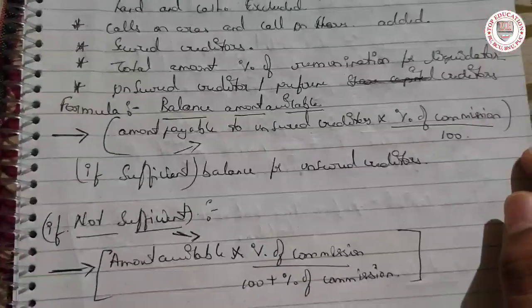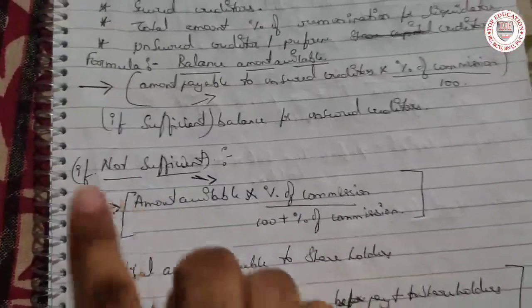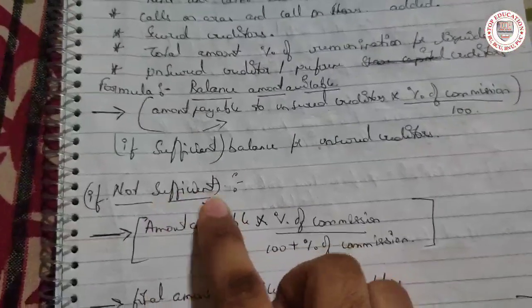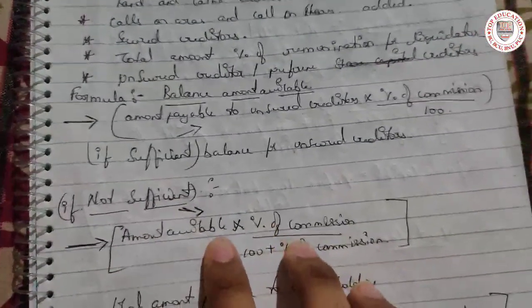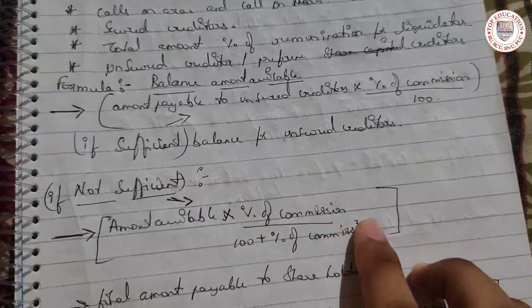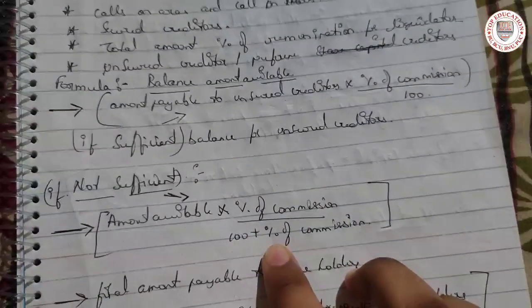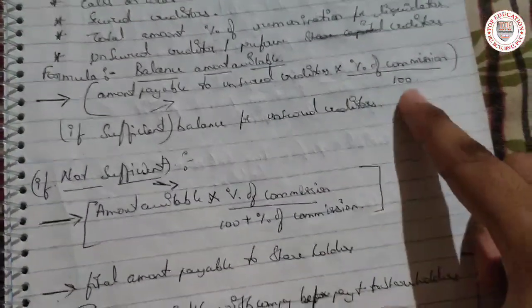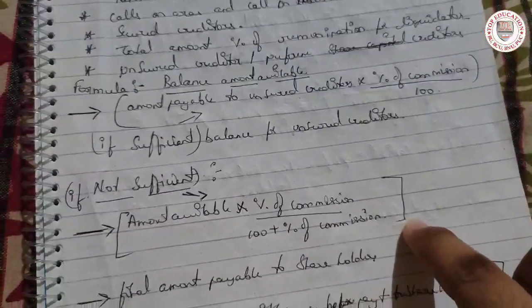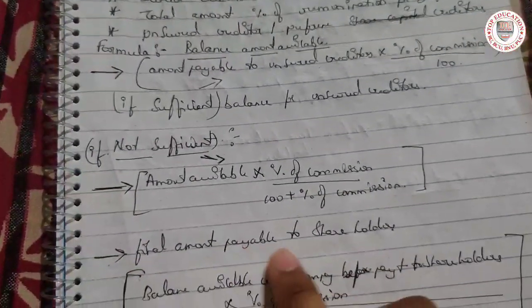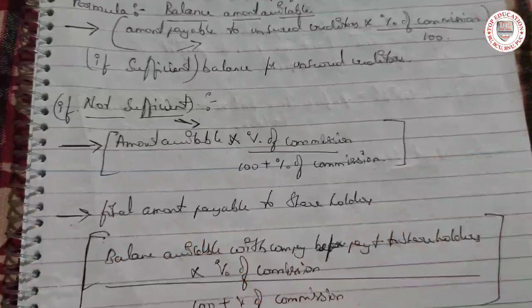This you can write down in your notes. Next, if sufficient funds are not available, the formula is amount available into percent of commission divided by 100 plus percent of commission. It is the same as before, where it was 100; here we have just added the percent of commission. Now the final amount payable to shareholders. How will we calculate that?